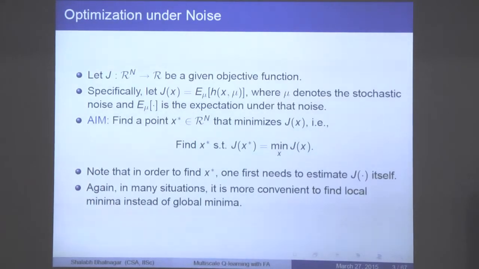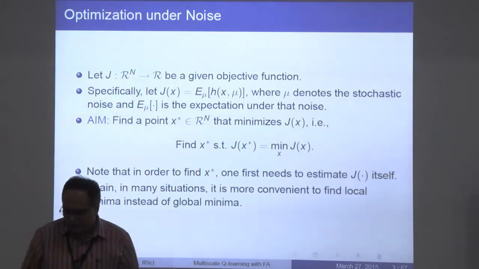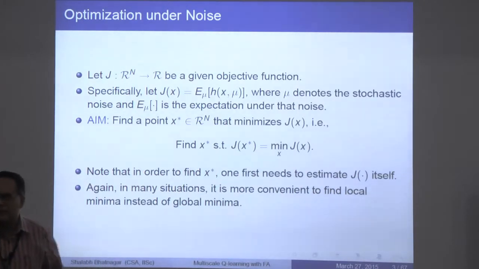So here is the problem. The broad overall objective is the following. Let's say J is your given objective function. J is a map from R^n to R, where R^n is an n-dimensional Euclidean space. Let's say J has that form: J(x) is the expectation over mu of h(x, mu). That mu is a random variable. Think of it as noise.